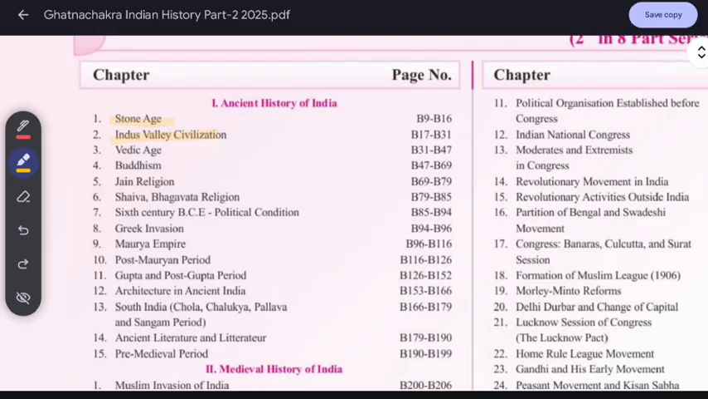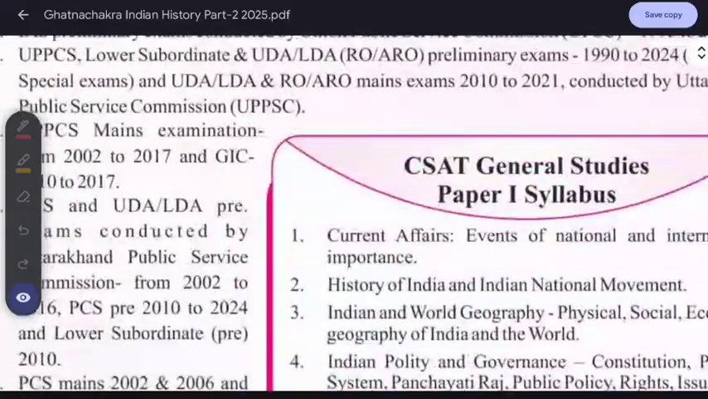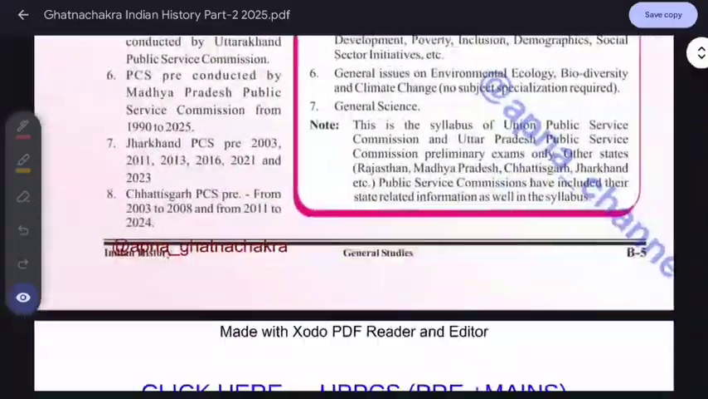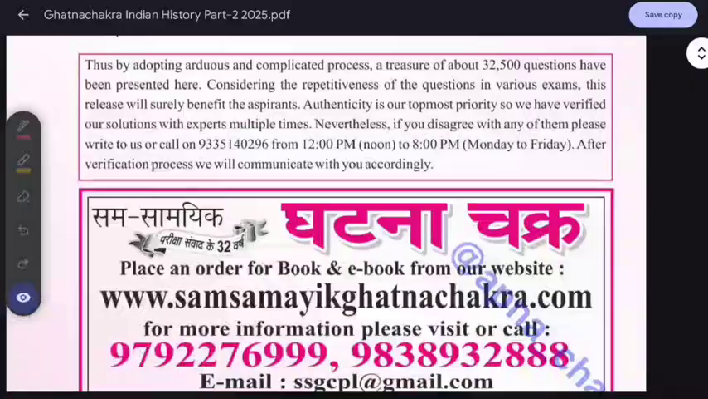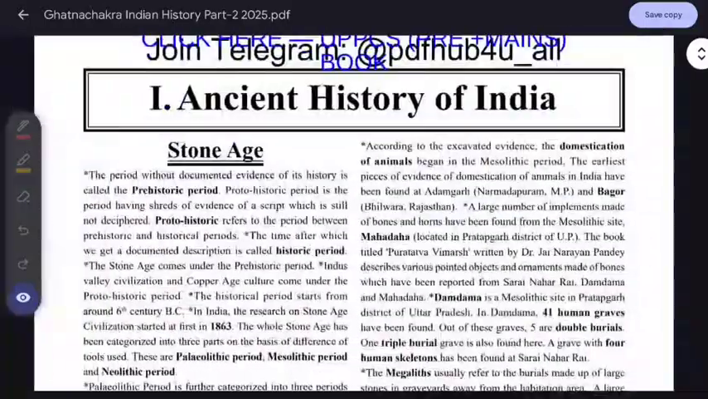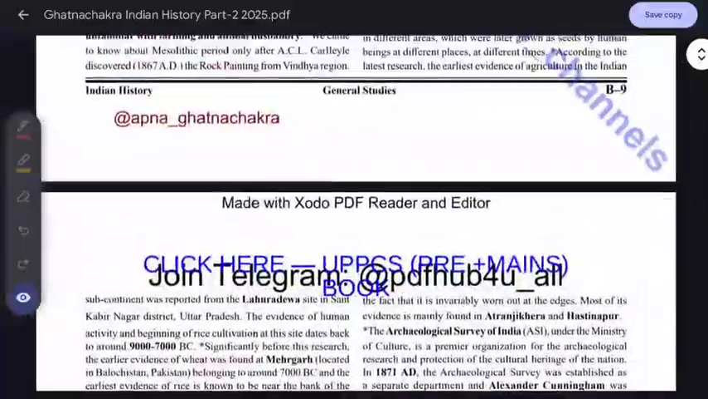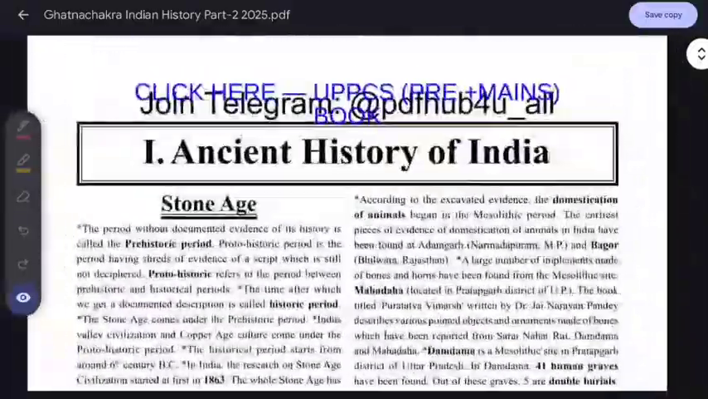So mostly it's important. All the topics are not important, but some topics are really important, which I will tell in the coming part. You can see Vedic Age, Buddhism. All these things I will cover in this lecture. So let's see, this is the 2025 version of Ghatanachakra. Mostly I will teach in English due to the English medium, but in between I will also speak Hindi. So you can see the first chapter here.